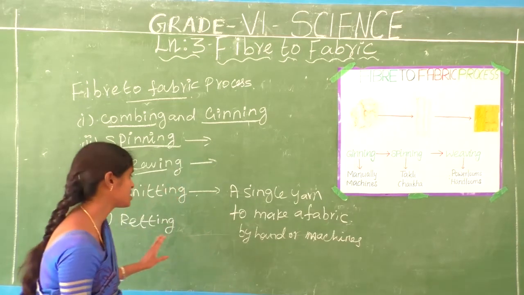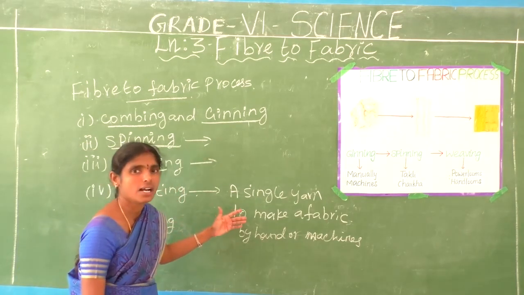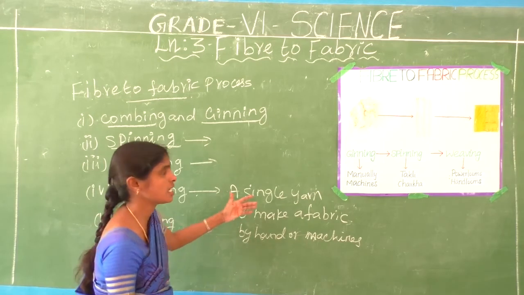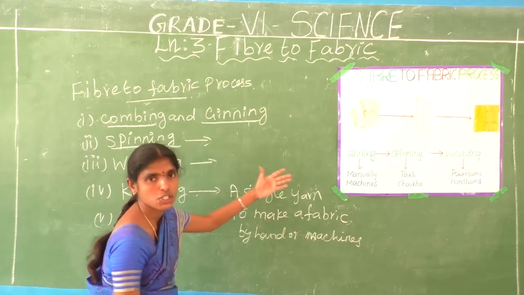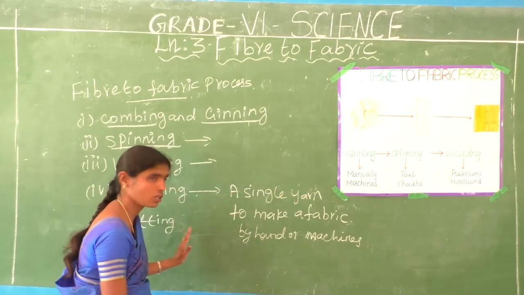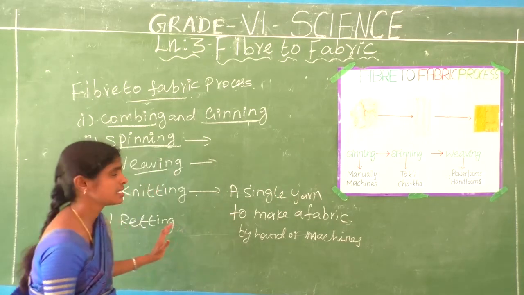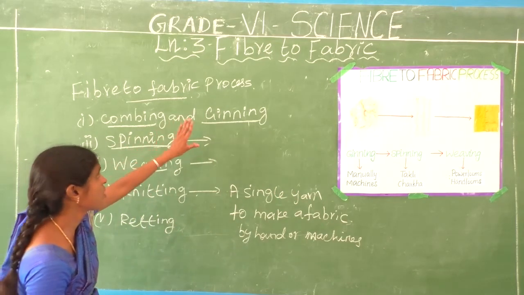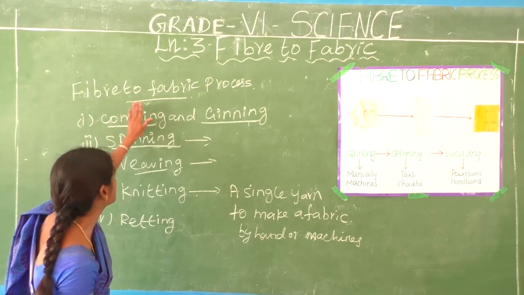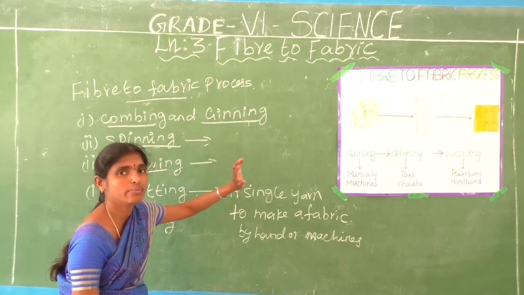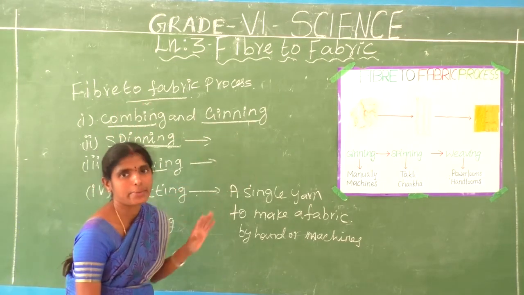Now we are going to the next topic, retting. Retting is another topic related to cotton and jute. Do you understand? Listen here. This is the cotton. How is fiber made into fabric?